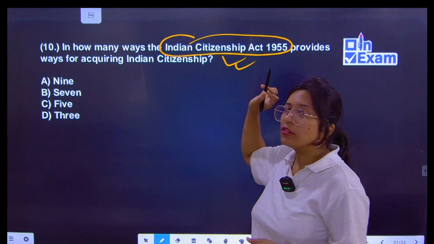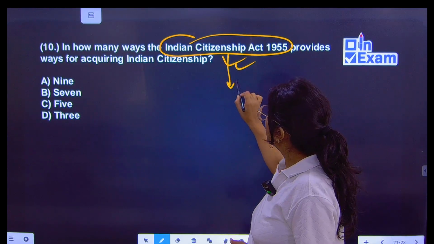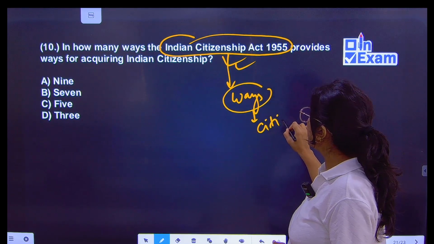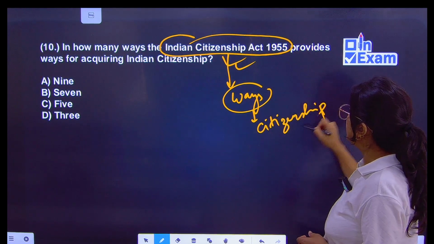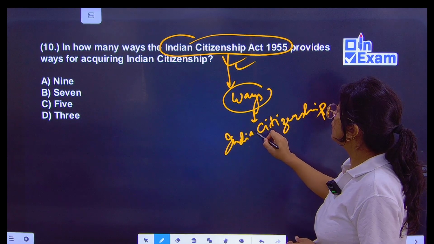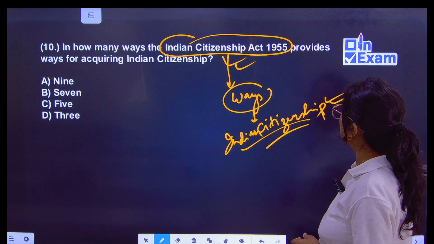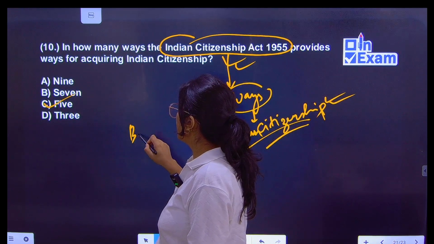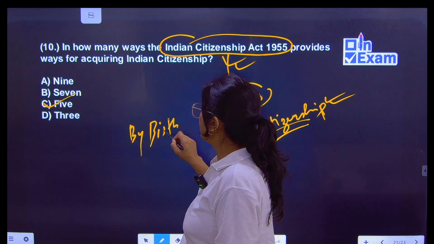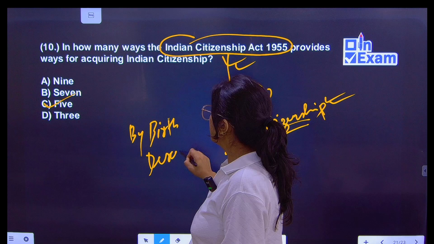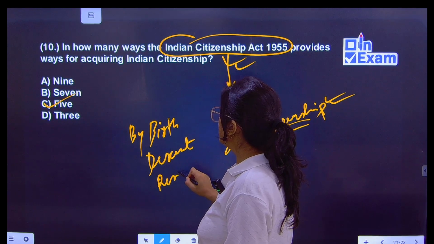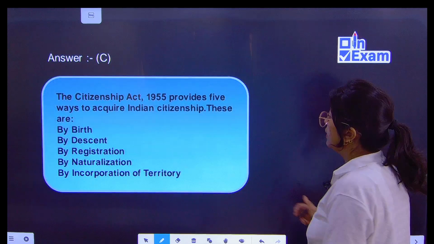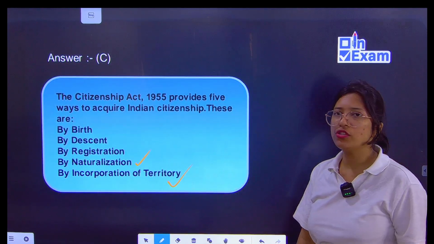How many ways? There are five ways: by birth, by descent, by registration, by naturalization, and by incorporation of territory.